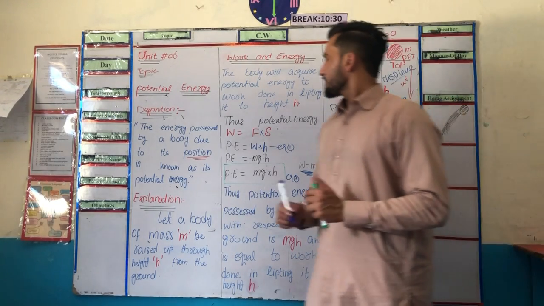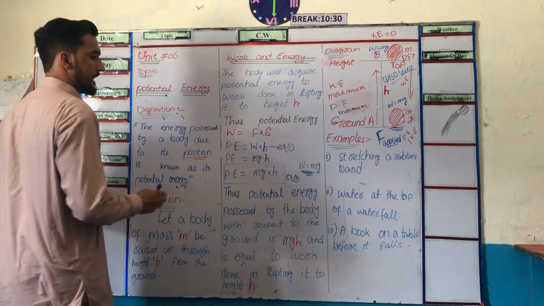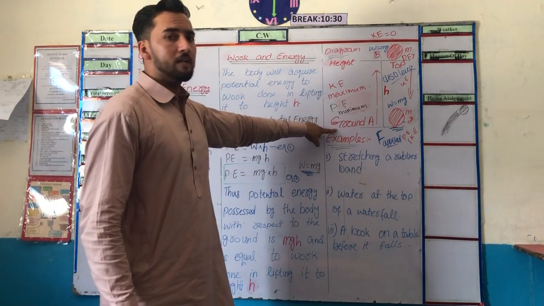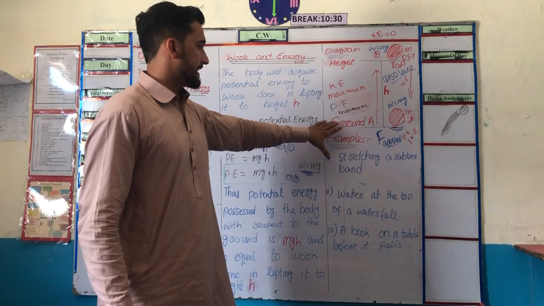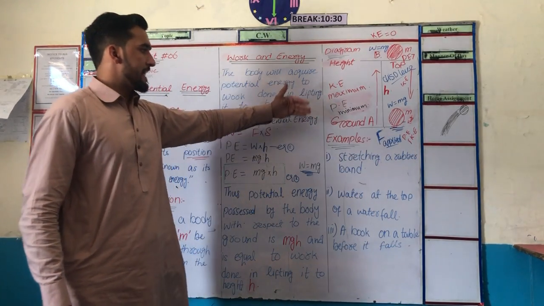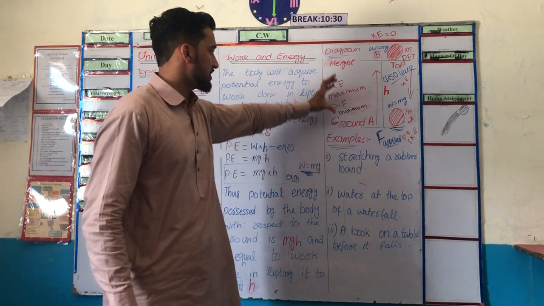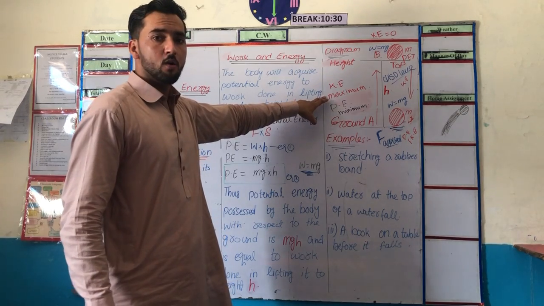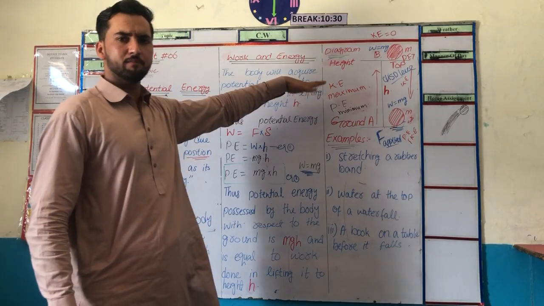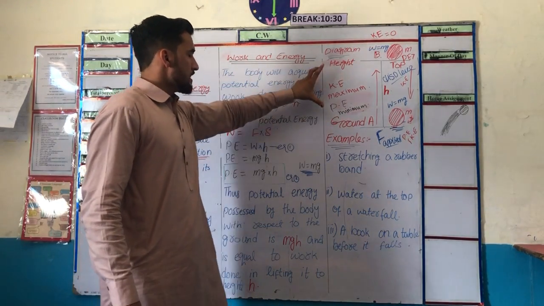For example, kinetic into potential energy. Look at here. At ground level, there is no kinetic energy, no potential energy. When we take this object from position A, the kinetic energy will become maximum, and the potential energy will be negligible.